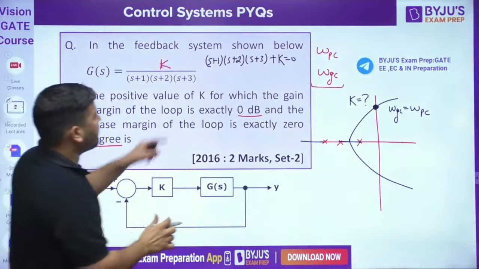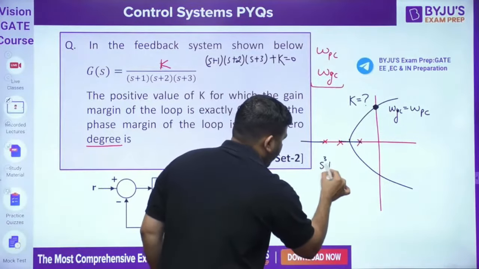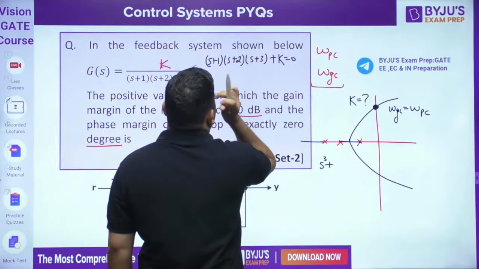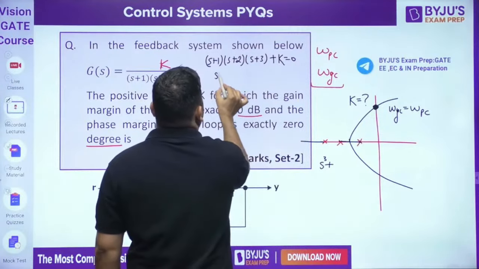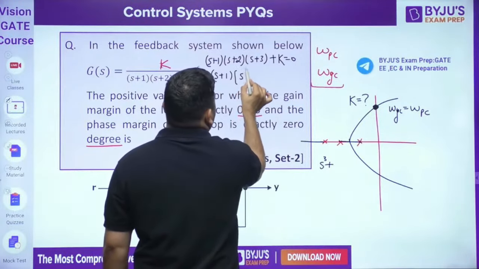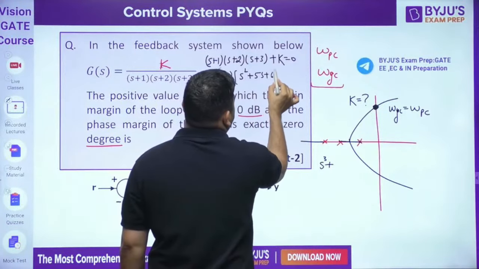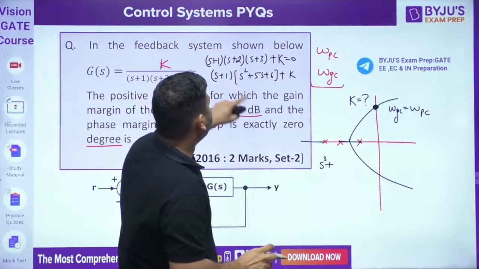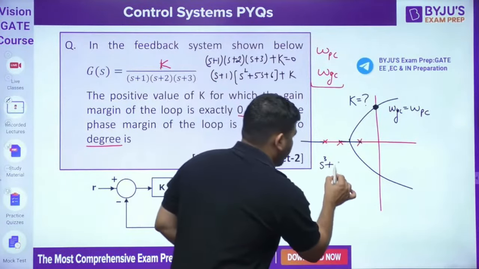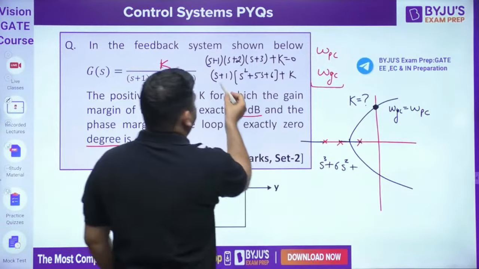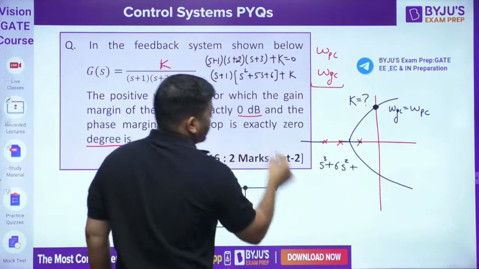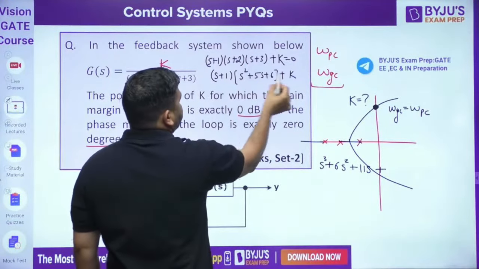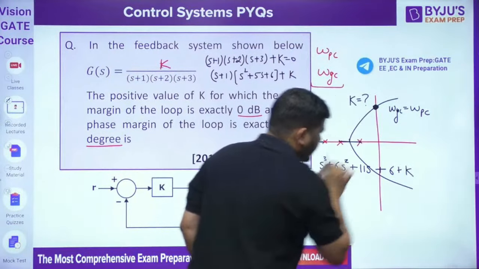Now let me simplify this. You can write it as (s+1)(s^2+5s+6)+K. If you multiply, it will become s^3 plus the s^2 term, 1s^2 plus 5s^2, 6s^2, plus the s term, 5s plus 6s, 11s, plus 6 plus K. So this is our characteristic equation.